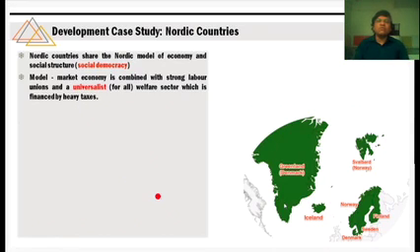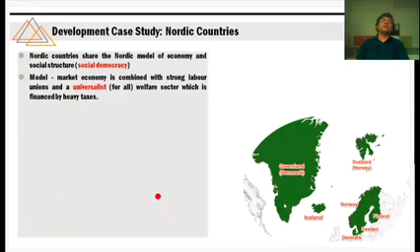Why? Because there is an issue of law and order. Or maybe there are no good lakes beside which I can sit. इसका मतलब है कि मेरे पास पैसा है, but I cannot enjoy that standard of living. In Nordic countries, people will pay very high taxes. With these high taxes, they will ensure that there will be no poverty. They will ensure that law and order will be well. They will ensure that there will be less pollution, etc.